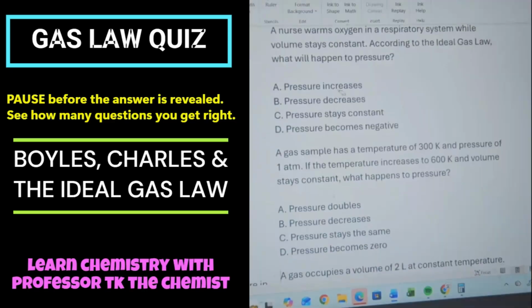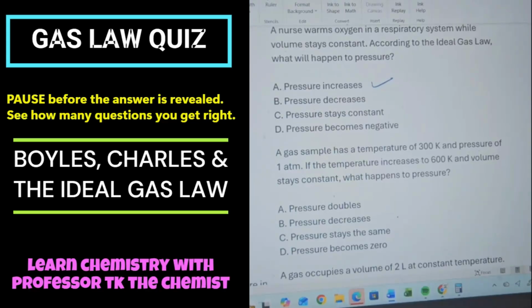All right. A nurse warms oxygen in a respiratory system while volume stays constant. According to the ideal gas law, what will happen to the pressure? Yep, for those of y'all that said A, you are correct. Okay, next question right here.